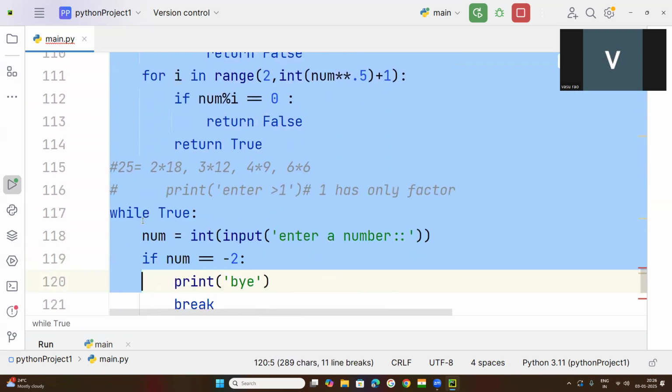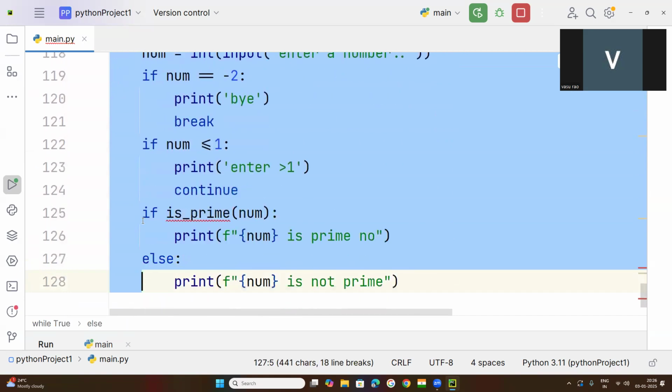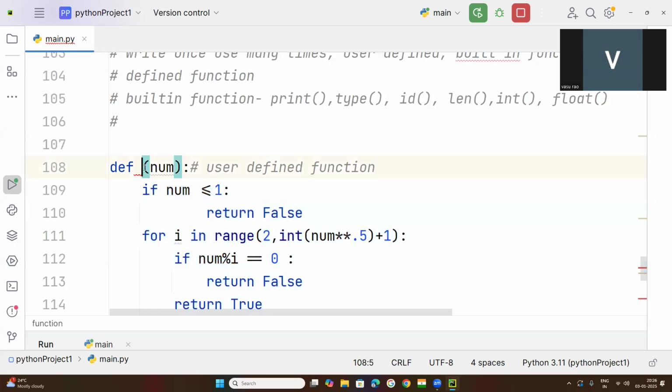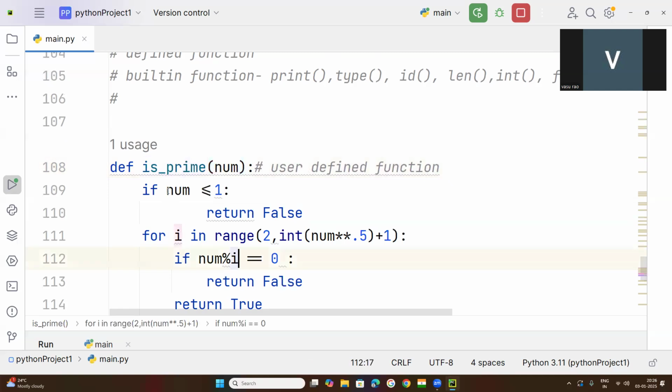from here up to here, the total is called a block of code, because whenever you call this function name, it runs. The name I have kept for this function is is_prime. Is_prime means this function will try to find out whether the given number is prime or not. That's why I have kept is_prime, a suitable name.